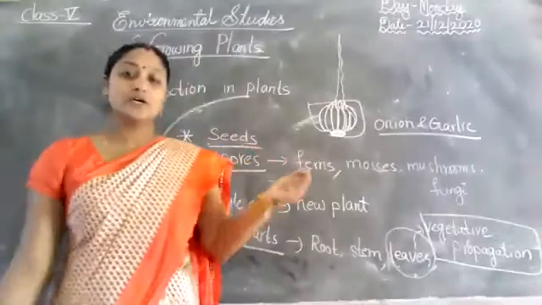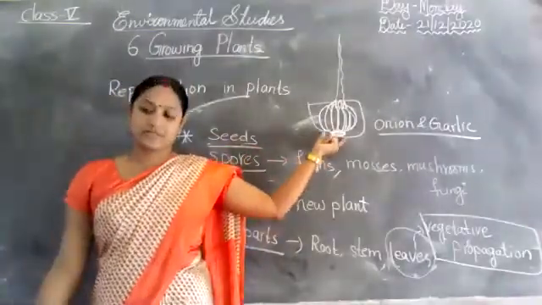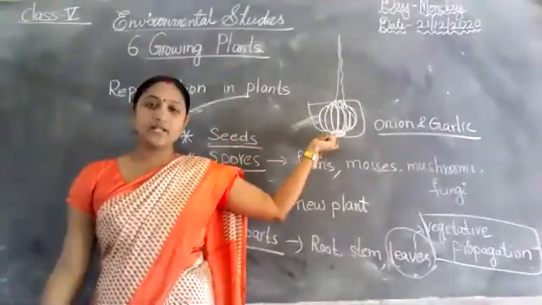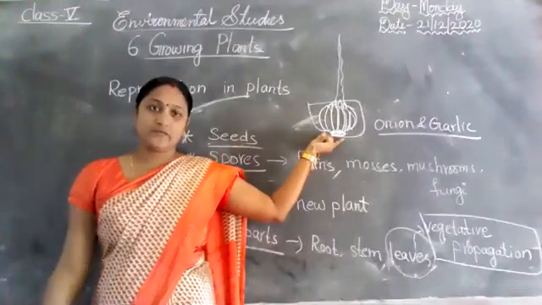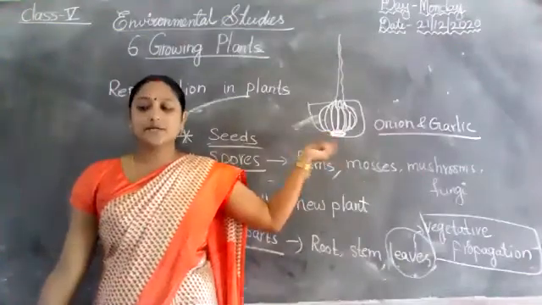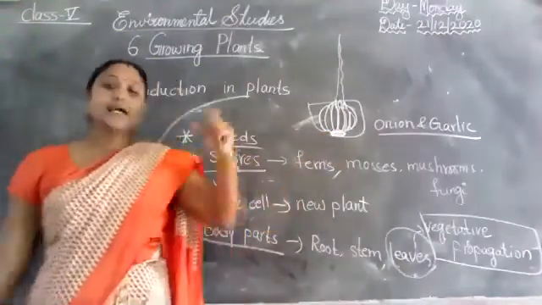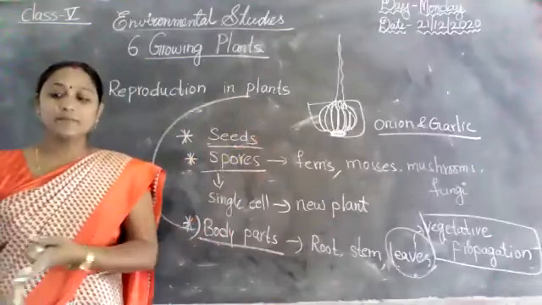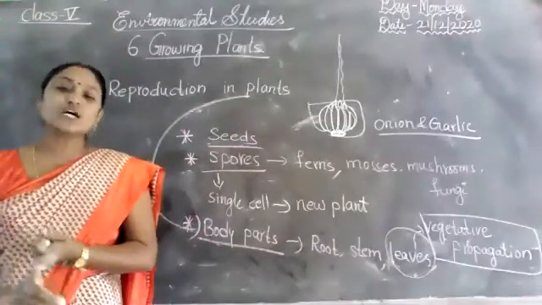These plants grow new plants from bulbs. Next, some plants such as carrot and radish grow from the roots of the mother plant.